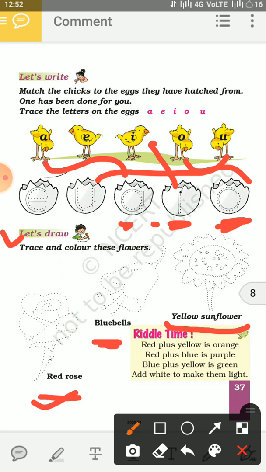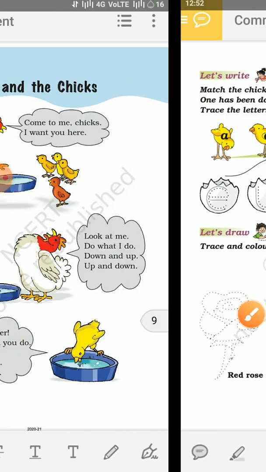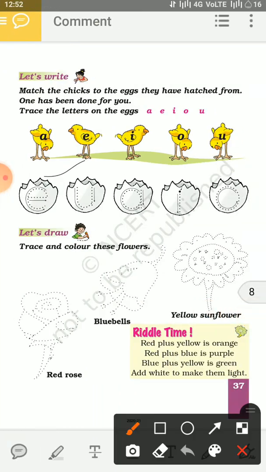Now come to the next. Yes, after tracing you will get a beautiful bluebells flower. And now fill this flower with the blue color. Now come to the last one. This is a sunflower. So after tracing, fill it with the yellow color. Alright. Now come to this. Riddle time.